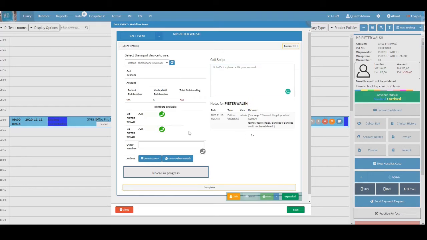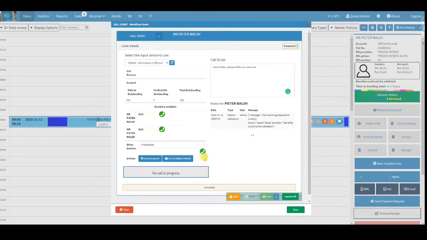Next are all the numbers available. Here you will find the debtor and their dependents' numbers that have been added onto the system. Each number will have a green telephone icon next to it. You can click on the icon next to the number you wish to dial. If you wish to dial a different number, simply type the number in the other number field and click on its green telephone icon to start the call.